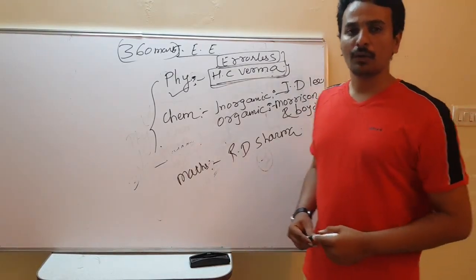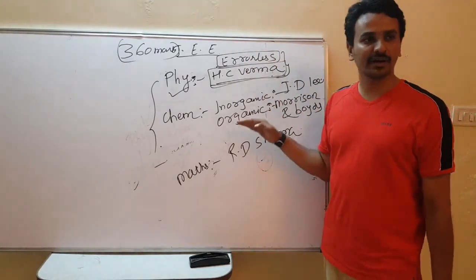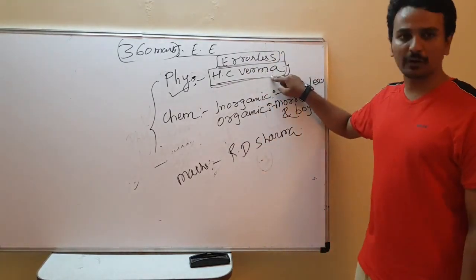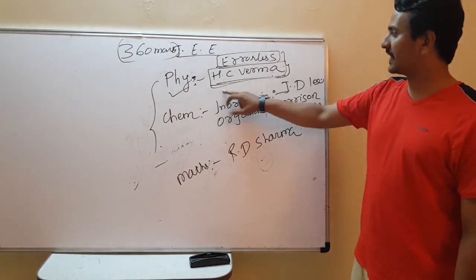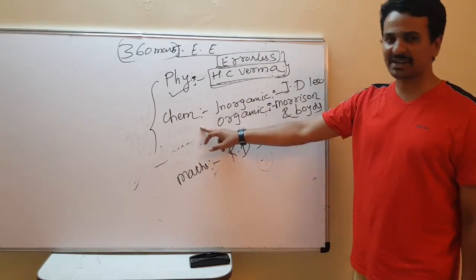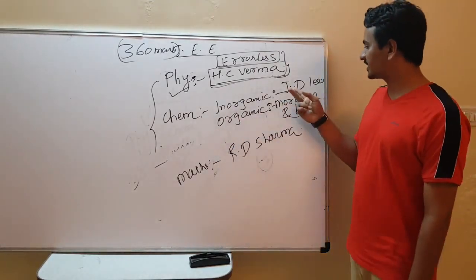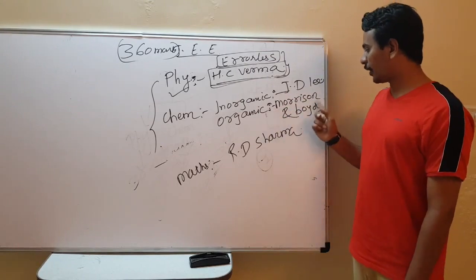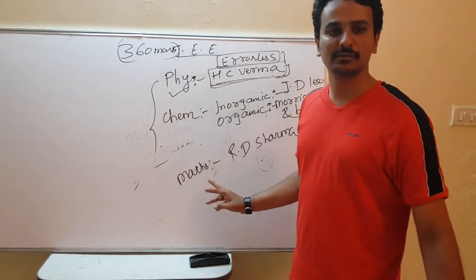The books mentioned here are very good and very efficient for cracking the JEE examination. For physics, H.C. Verma; for theory, Errorless; for chemistry, there are two parts, inorganic and organic. For inorganic, it is J.D. Lee. For organic, it is Morrison and Boyd. For mathematics, it is R.D. Sharma.